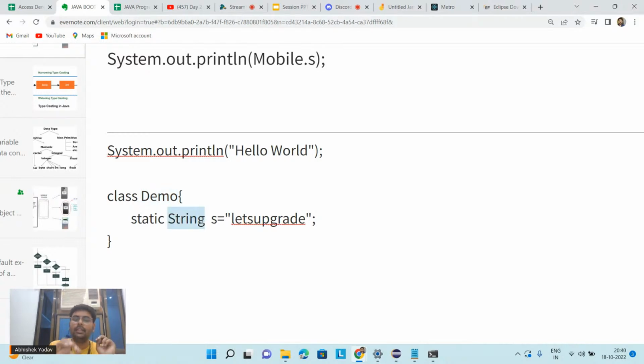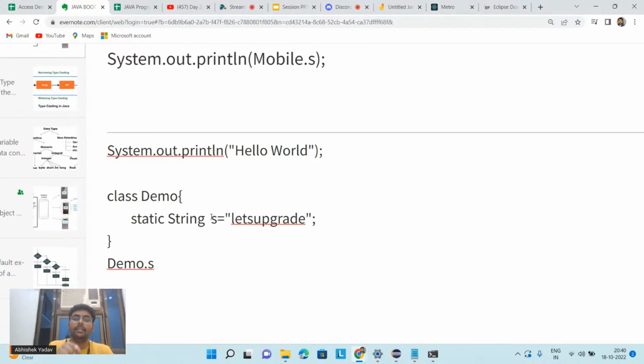And this is my string. Inside this string we have a function, that is the length function. In order to access this static data member, first I have to write the name of the class, that is Demo. After that I have to use dot, and after that the name of the data member, that is s.